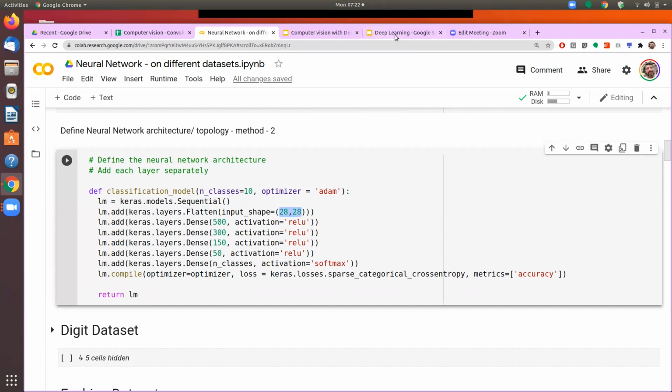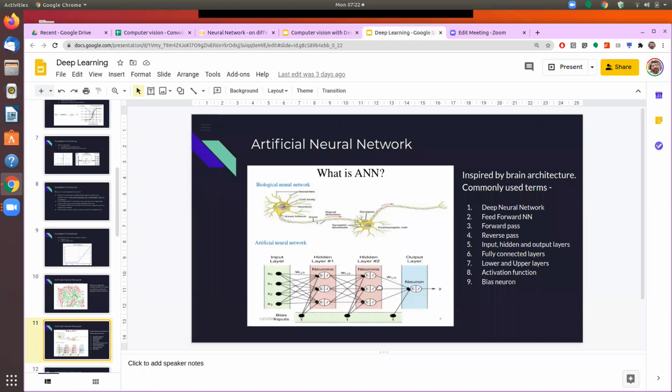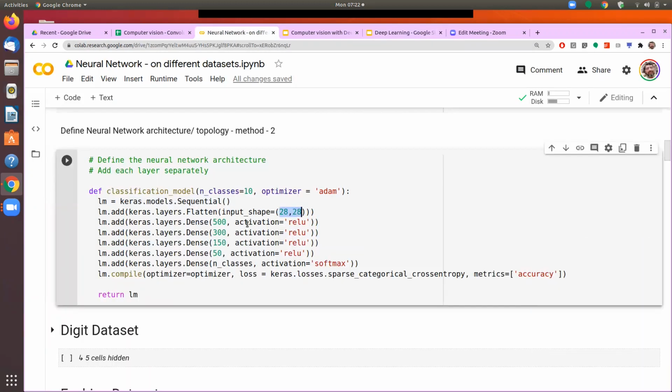Then we define these layers as you see. So these are the hidden layers, and then in the end we'll define the output layer. So after having instantiated this model as a sequential model, we go on adding different layers. We say lm.add, or whatever variable name you give. It could be model, it could be ABC or XYZ. And then we say lm.add. It means that to this model now, I am adding a layer. And then we define the type of the layer.